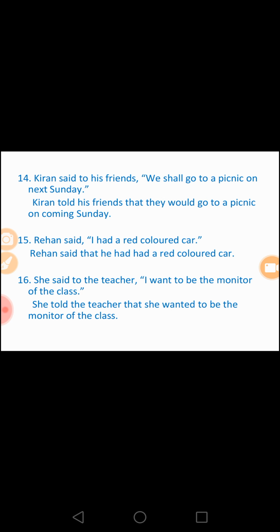Rehan said, "I had a red colored car." Rehan said that he had had a red colored car. She said to the teacher, "I want to be the monitor of the class." She told the teacher that she wanted to be the monitor of the class.